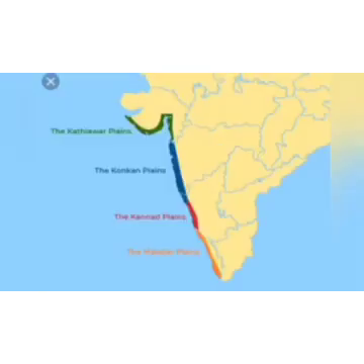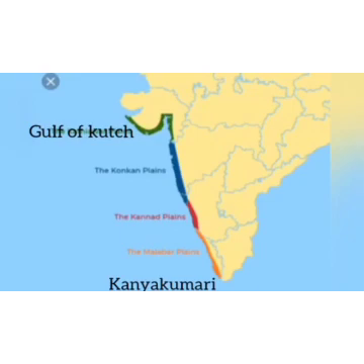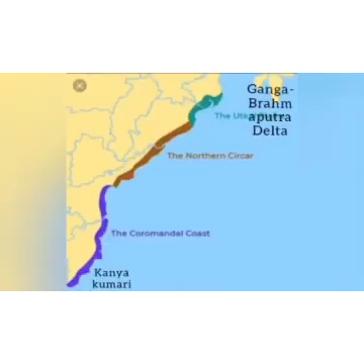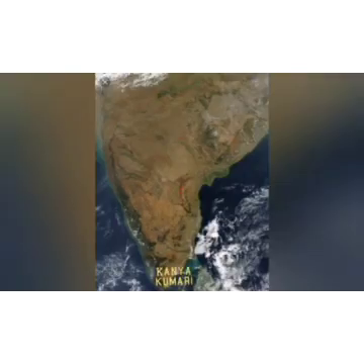The western coastal plains extend from the Gulf of Kutch in Gujarat to Kanyakumari, and the eastern coastal plains extend from the Ganga-Brahmaputra Delta to Kanyakumari.